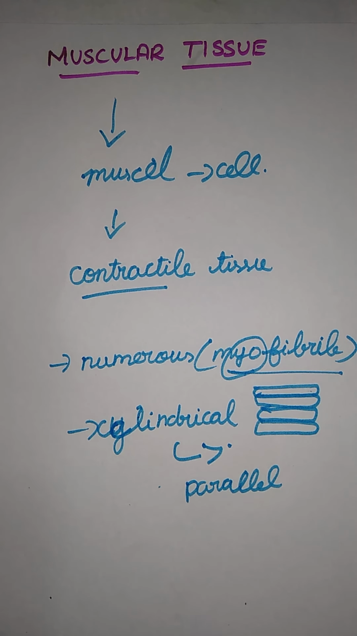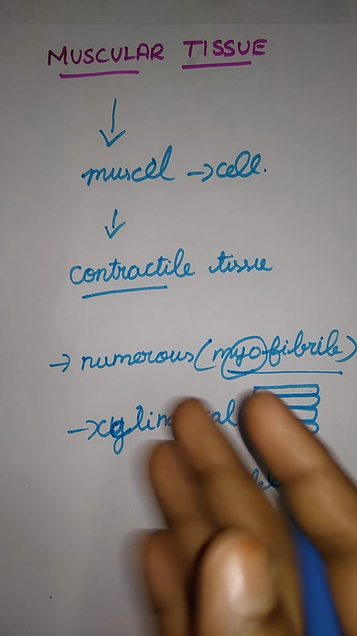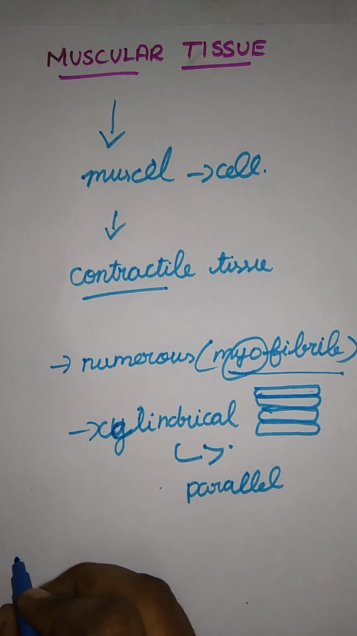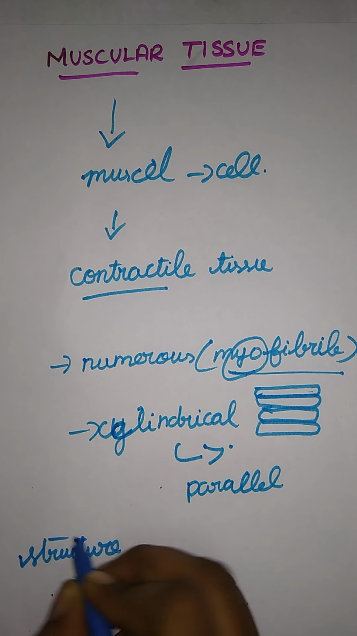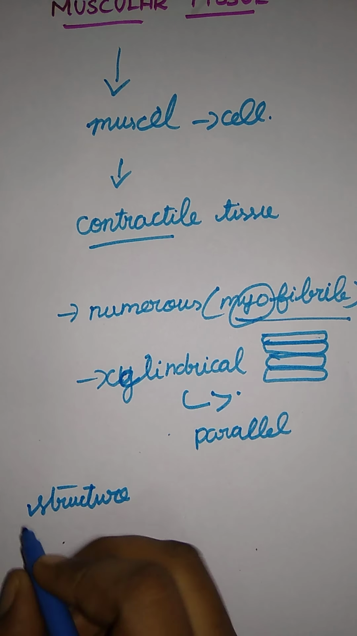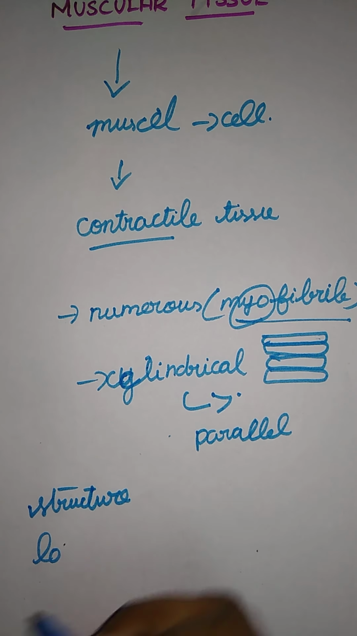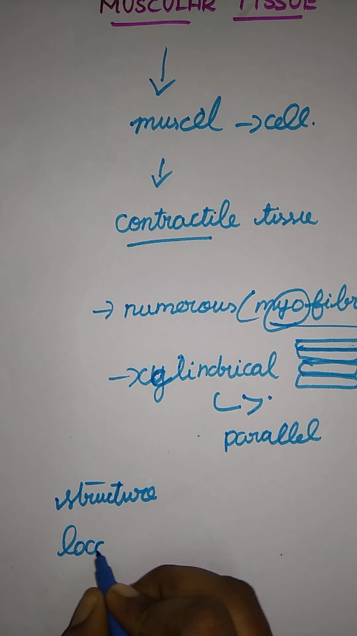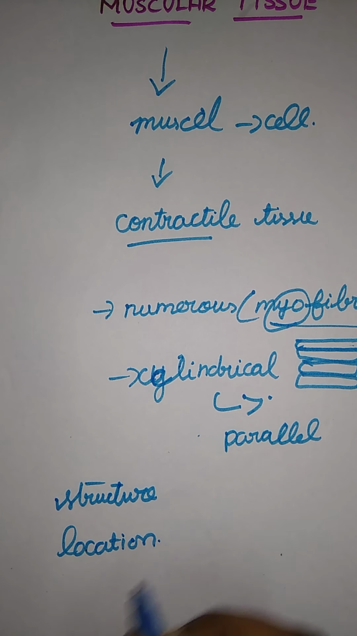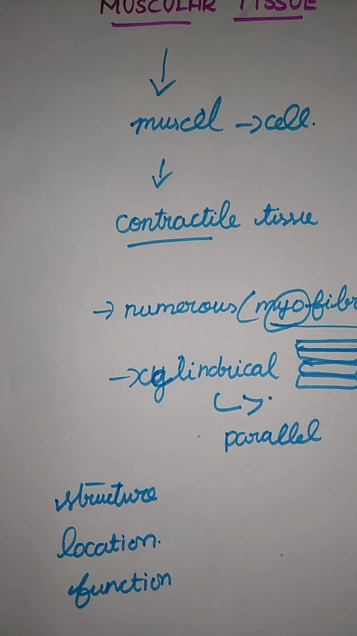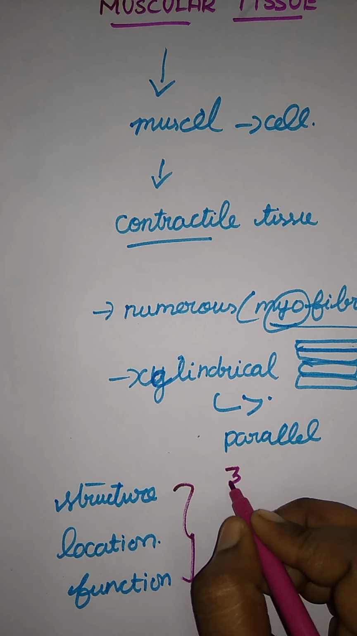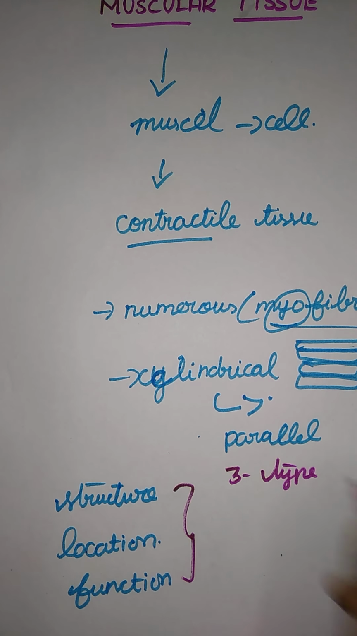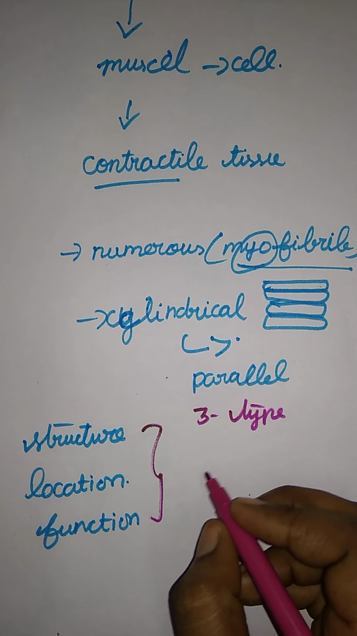And the next thing here, according to this muscular tissue, based on the structure, based on the locomotion, based on the function or location, they are classified into three major types. How many major types here? Three major types. The first one is the skeletal muscle.